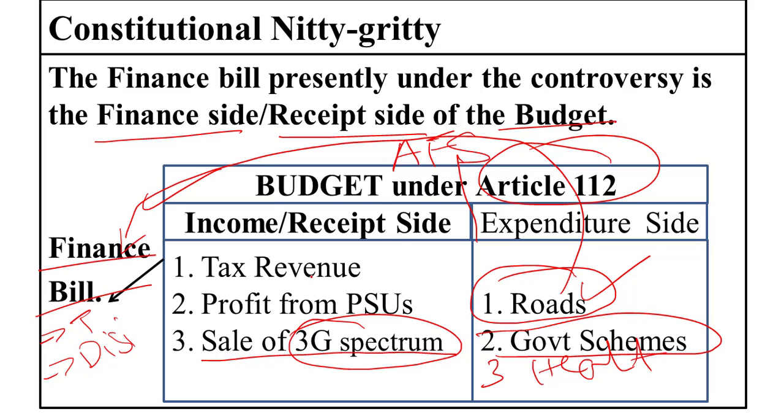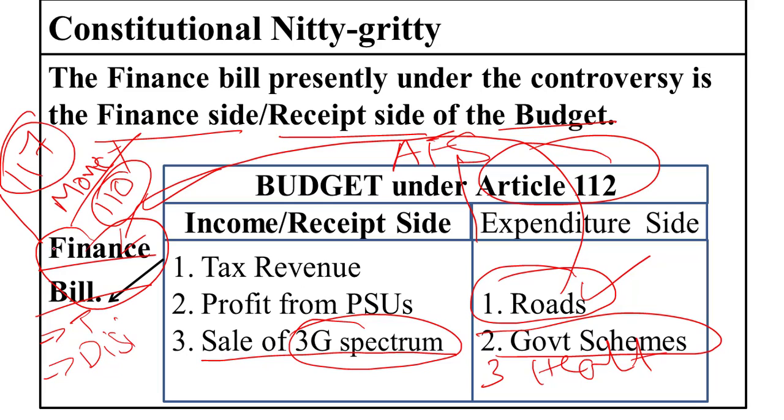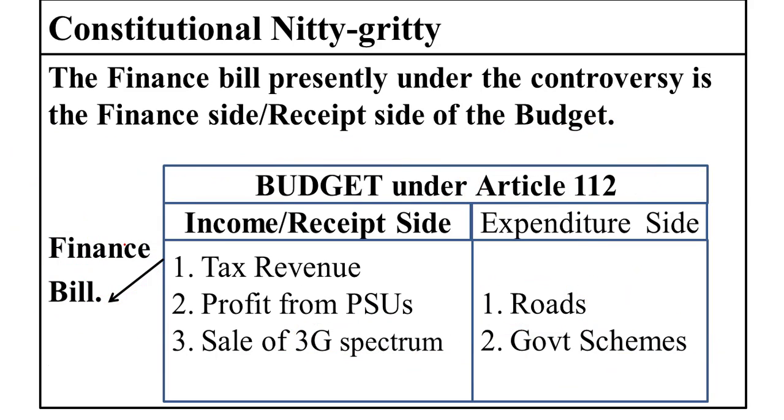So it is this finance bill which is being talked about in this controversy, and let us be clear that this is just a form of money bill only. The provisions related to a money bill are given under Article 110 of our constitution, and provisions related to a finance bill are given under Article 107. So please don't get confused that this is the finance bill given under Article 107. This is a money bill only, but it is being labeled as finance only because it aims to finance the expenditure side, that is, the expenditure that the government plans to incur in any particular financial year.